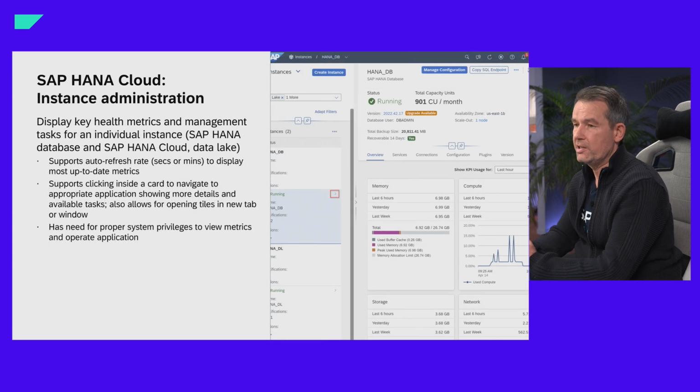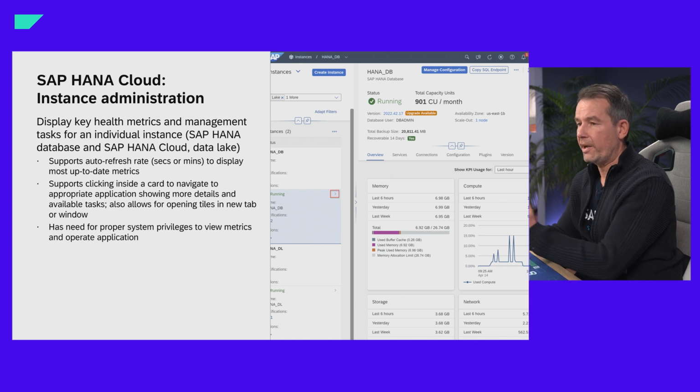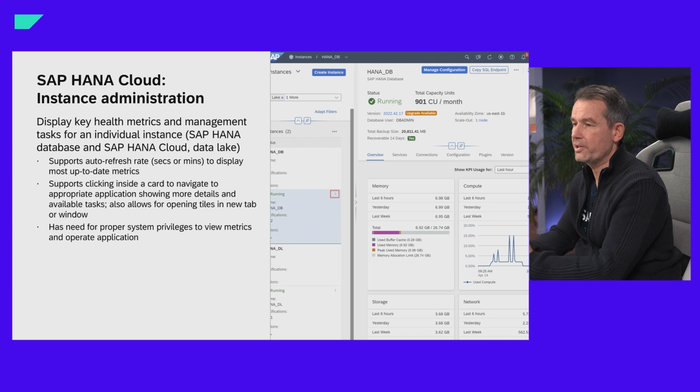When you click on one of these instances, it will divide into two sides. You will see on the right side in this UI a couple of KPIs about the health status of your instance. First of all, you see some general KPIs about what version this instance is running, what the availability zone is, what the backup size is, and so on. You also see so-called cards. And if you click into these cards, you get to the applications for the monitoring.